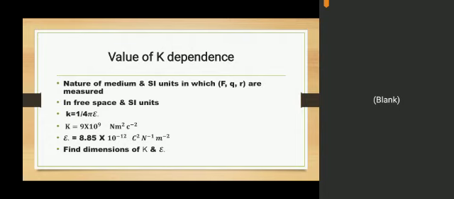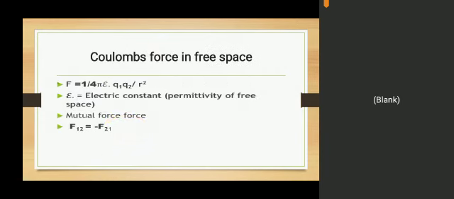Remember, this K is the constant of proportionality according to Coulomb's law, while this epsilon naught is the electric constant, also known as the permittivity of free space. Its value is 8.85 into 10 raised to power minus 12 Coulomb square per Newton per meter square, while the value of K is 9 into 10 raised to power 9 Newton meter square per Coulomb square.